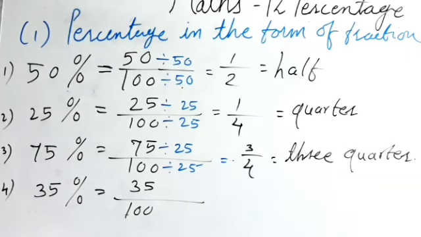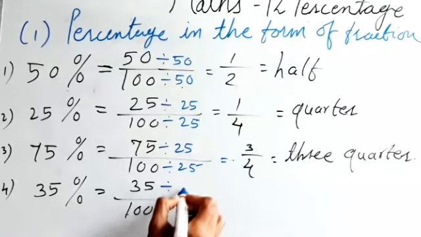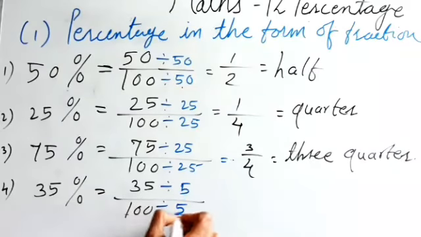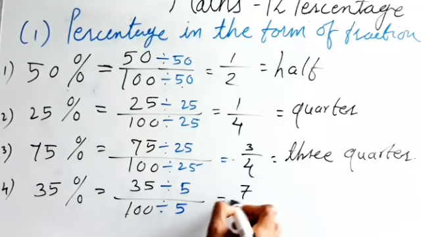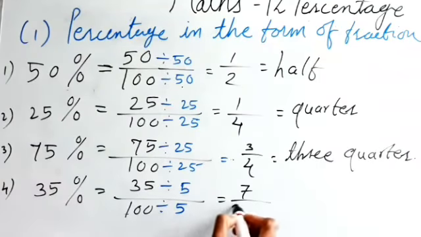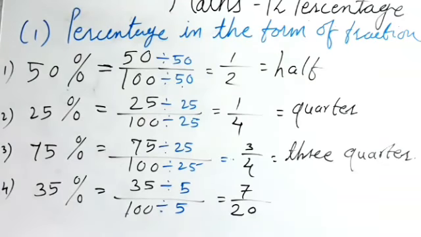Can we make it in the reduced form? Yes. With what number do I have to divide it? I must divide it with 5. 5 7s are 35, and 5 2s are 10 and 0, we get 20. Now for this there is no particular name.